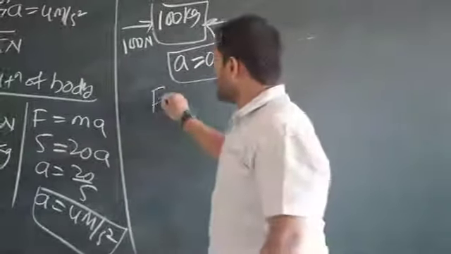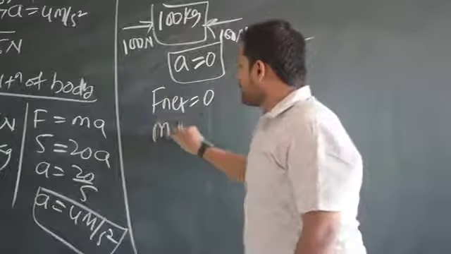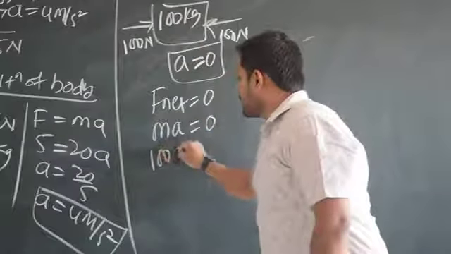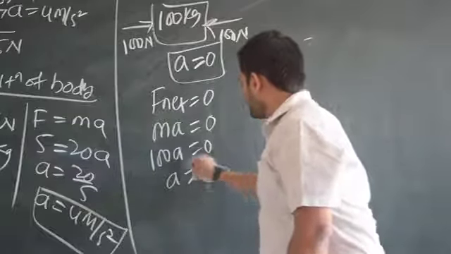So net force, how much it will be? Net force is equal to 0. And what is the formula for force? F equal to ma should be equal to 0. M is going to be 100. 100 a is equal to 0. So a becomes 0. Yes or no?